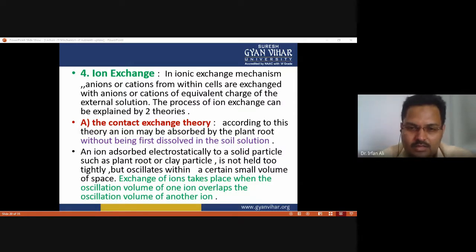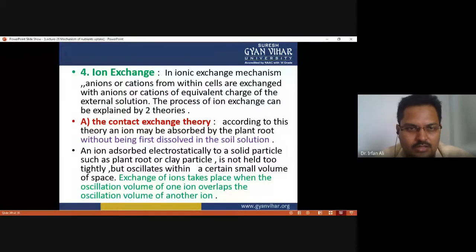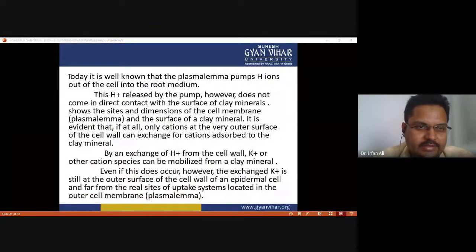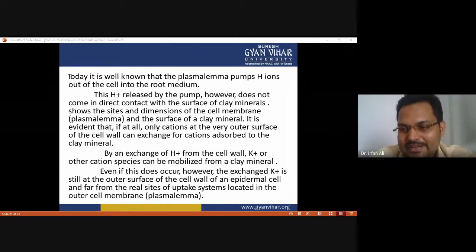Today it is well known that the plasma lemma pumps hydrogen ions out of the cell into the root medium.